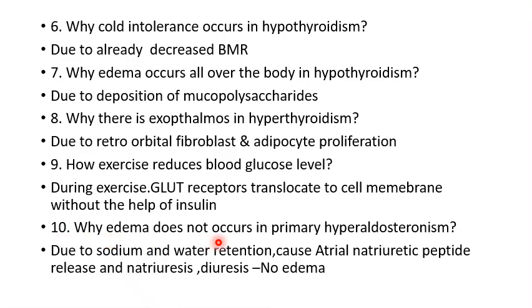Then question, why edema does not occur in primary hyperaldosteronism? So why this question arises is because aldosterone is a hormone that causes sodium and water retention and we will expect edema. But here what happens, due to the sodium and water retention, atrial natriuretic peptide will be released, and this causes natriuresis, excretion of sodium, and diuresis, excretion of water, and there is no edema. So even though there is an increase in aldosterone, there is no edema. So the reason is the atrial natriuretic peptide.